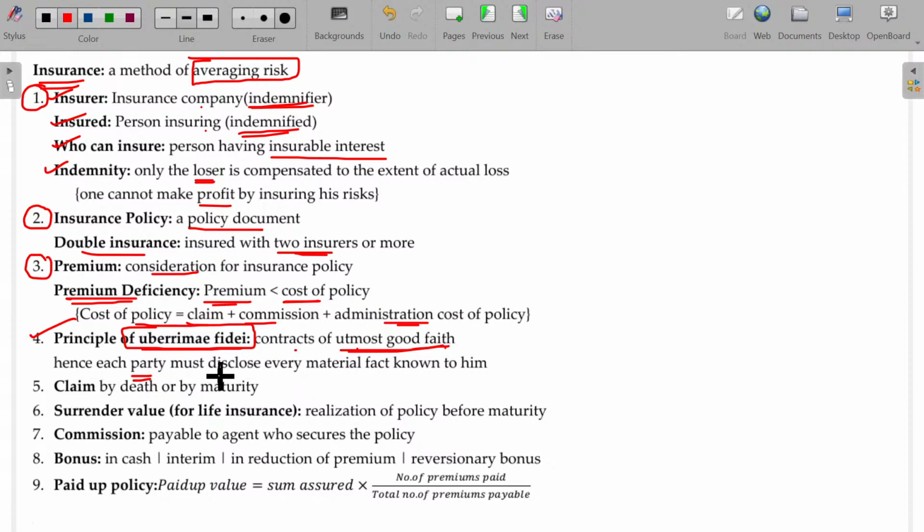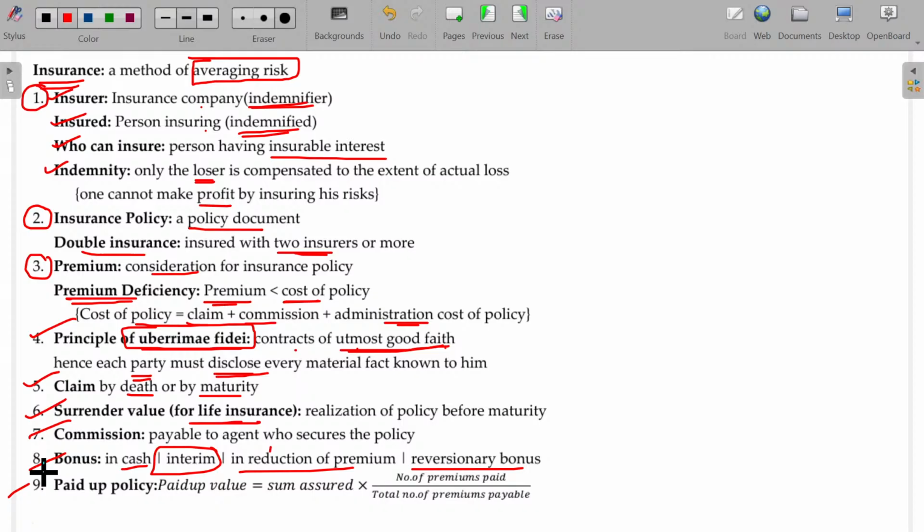Hence, each party must disclose every material fact known to him. Uberrimae fidei. Okay. Claim: you will get it by death or by maturity in case of life insurance. In case of general insurance, the claim is by accident or the risk actually happening. Surrender value is applicable only in case of life insurance, where halfway through you can surrender and get a portion of the money invested. Commission and bonus may be in cash or in reduction of premium; there is reversionary bonus, and we even have interim bonus also. The final term is all about paid up policy.